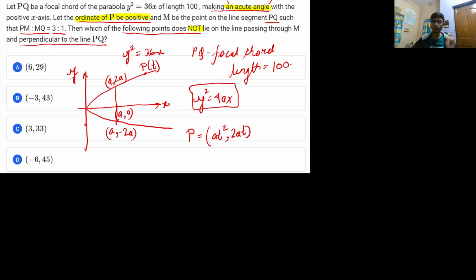On a general parabola, y square is equal to 4ax. If you have studied the chapter of parabola, you will have found out that there are four different types of parabola: y square is equal to 4ax, y square is equal to minus 4ax, x square is equal to 4ay, and x square is equal to minus 4ay. So there are four types. Do you need to remember all four? No. You just need to remember any one, and apply the same concept to the others by a change of variable. All right, so this is an interesting thing.